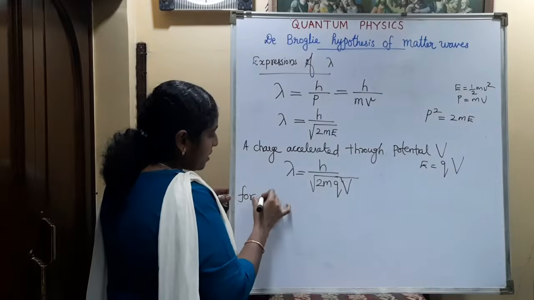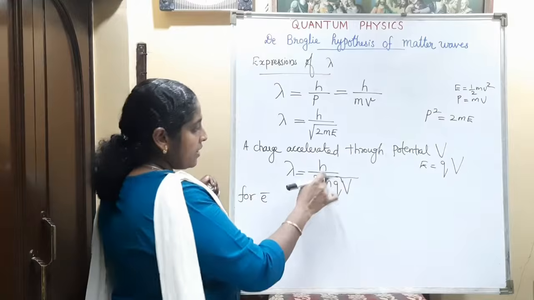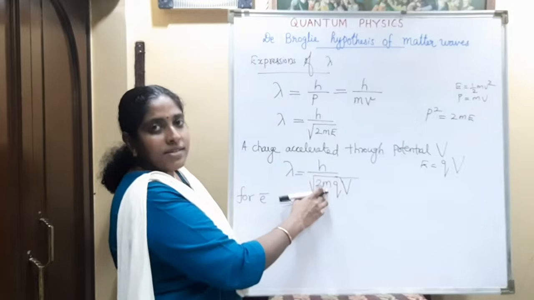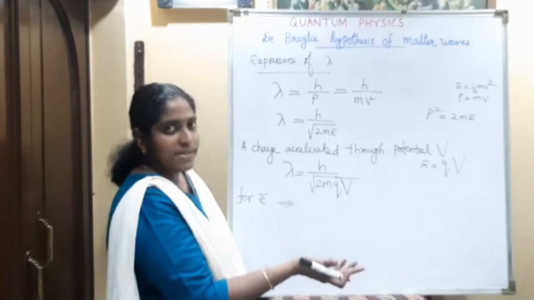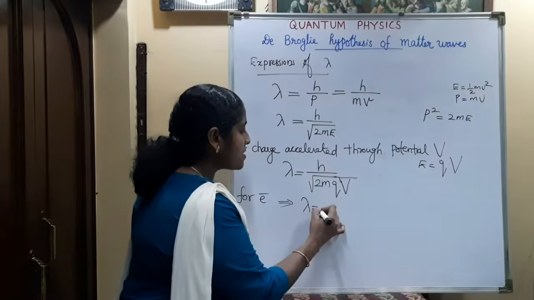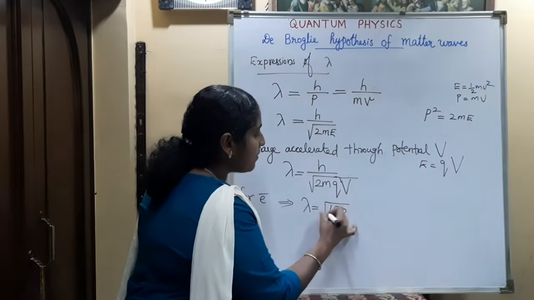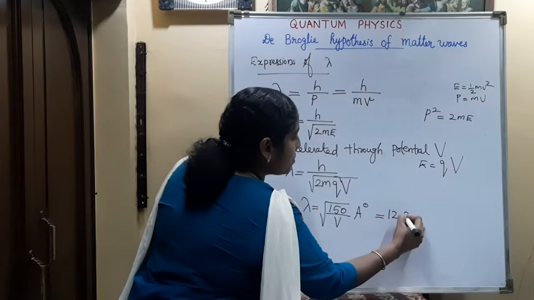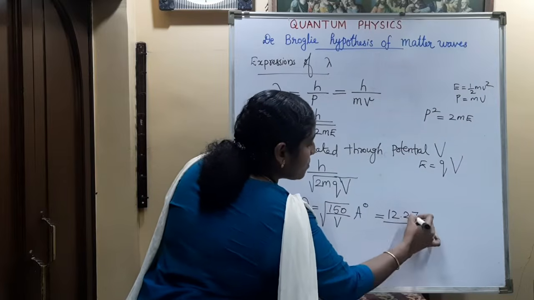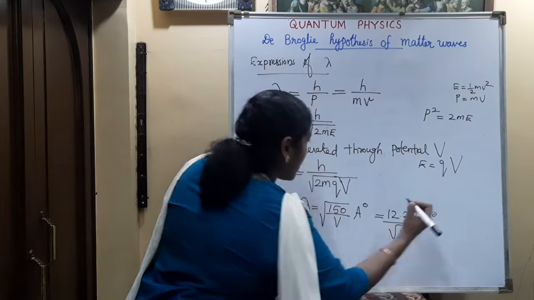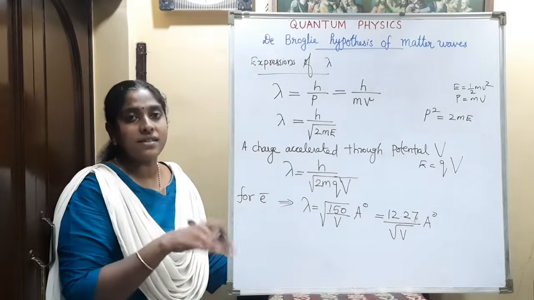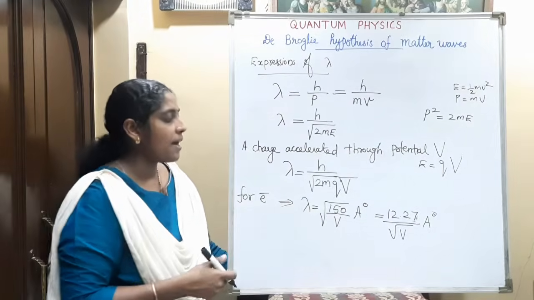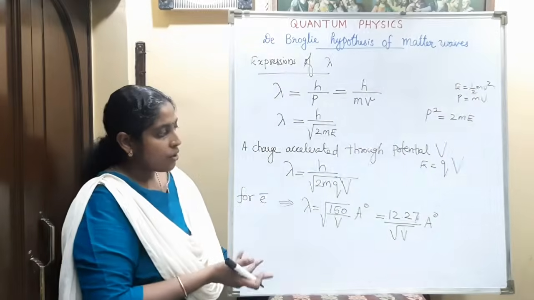For electrons, since most of the problems ask about electrons, we can substitute h as 6.62 into 10 raised to minus 34, m as 9.1 into 10 raised to minus 31, Q as 1.6 into 10 raised to minus 19. Then we can directly use this formula also: root of 150 divided by V Angstrom, or it is equal to 12.27 divided by root V Angstrom. If in the numericals the particle is an electron accelerated by some potential, we can directly apply this formula: lambda is equal to root of 150 by V Angstrom or 12.27 by root V Angstrom.